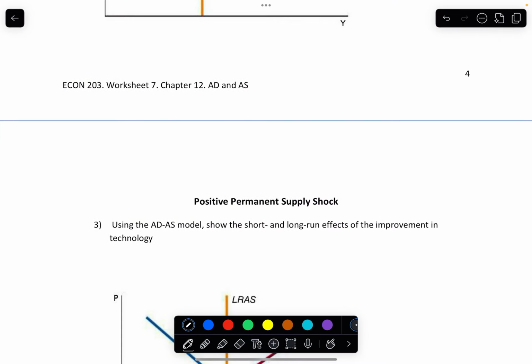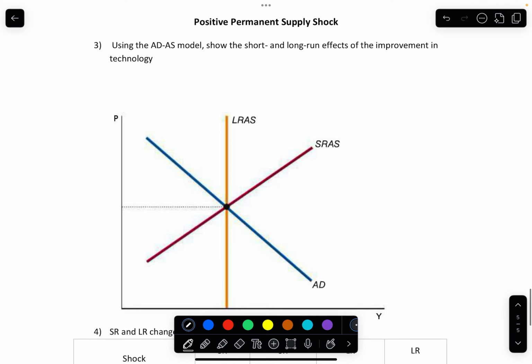All right, so here I'm going to show on a graph using the AD-AS model the long-term effects of an improvement in technology. Any major breakthrough in technology is going to improve supply. For example, a breakthrough in agricultural technology is going to make production more efficient across the economy, and firms can produce goods at lower costs and total potential output increases.